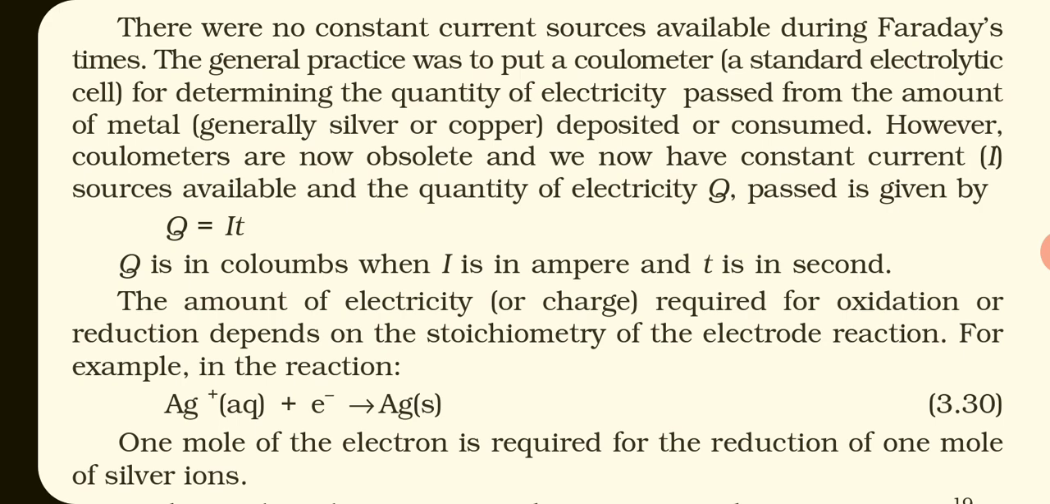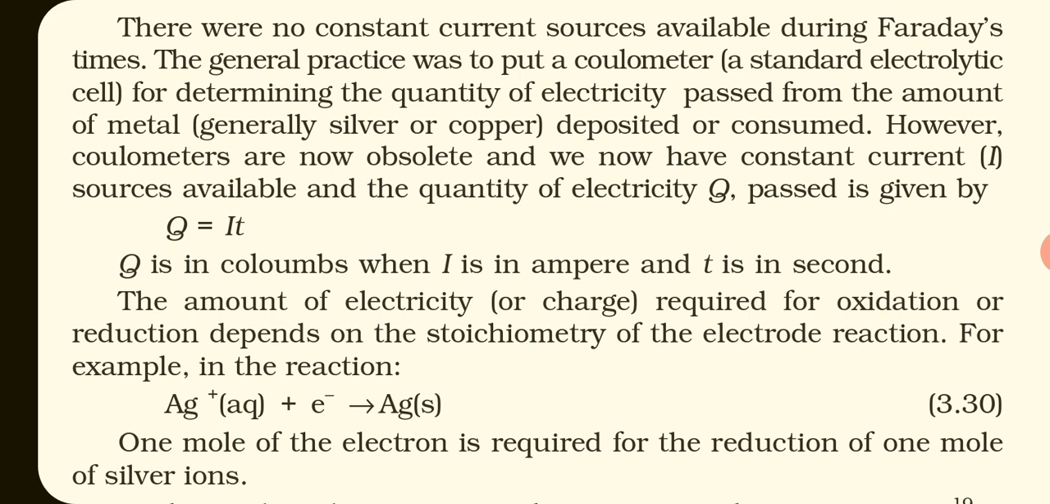Now we have constant current sources available, and the quantity of electricity Q, or the charge Q passed, is given by Q = I × t, where Q is in coulomb. Coulomb is the unit of charge, so Q is the charge, I is the current in ampere, and t is the time in second.